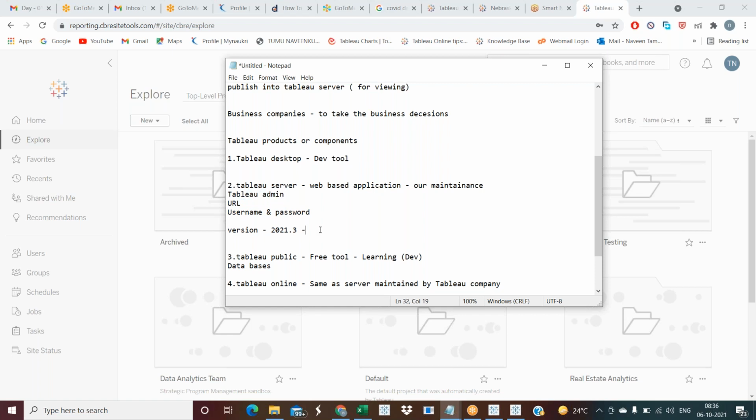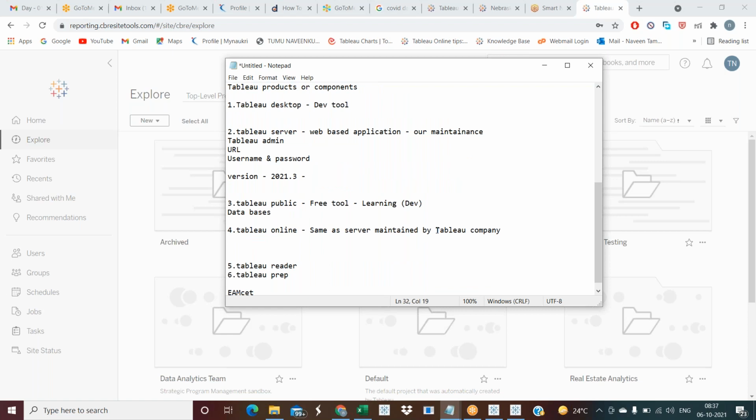But coming to Tableau Online, the Tableau company will do it. We don't need to do anything. And the security is lower in Tableau Online, but the security is high in Tableau Server. So Tableau Server is high maintenance and high cost, and Tableau Online is low maintenance and low cost. So this is the difference.